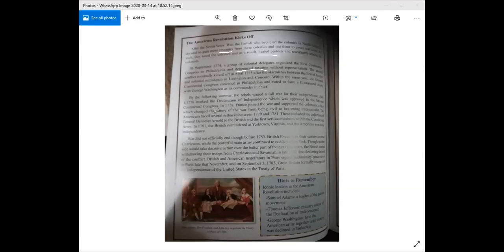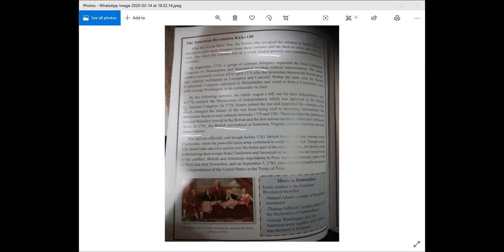The Americans faced several setbacks. Setbacks means challenges, between 1779 and 1781. These included the defection of General Benedict Arnold to the British and the first serious mutinies within the Continental Army. In 1781, the British surrendered at Yorktown. So now the British surrendered. They gave up. They didn't want to tax the Americans. They didn't want to take away the Americans' independence, because now America was fighting against this system. And the Americans won their independence.